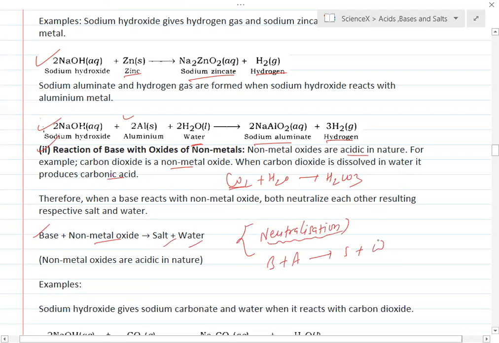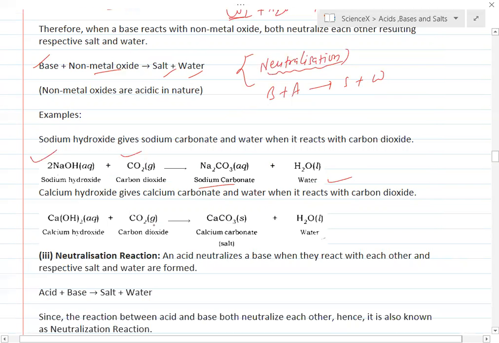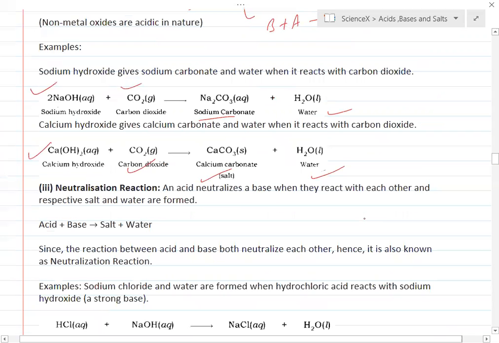So you can see here NaOH, which is a base, reacting with CO2, which is acidic in nature. It gives you what? Sodium carbonate, Na2CO3 plus H2O. Similarly, calcium hydroxide reacting with CO2 gives you what? Calcium carbonate plus water. Next, neutralization reactions: an acid neutralizes a base when they react with each other and respective salts and water are formed. Acid plus base gives you salt and water.